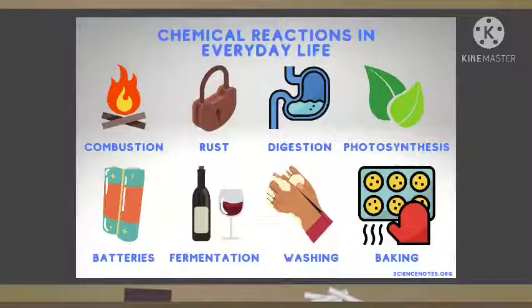Examples are combustion, rust, digestion, photosynthesis, batteries, fermentation, washing, baking. Combustion refers to burning of wood as coal is formed. Rust refers to rusting of iron.